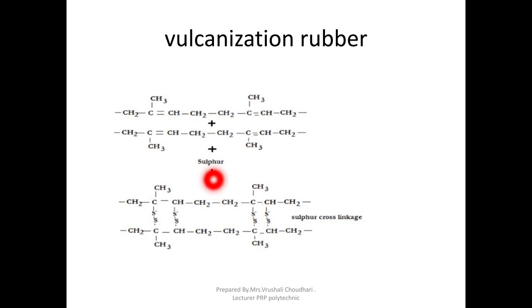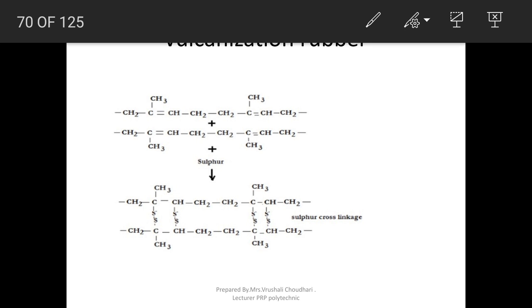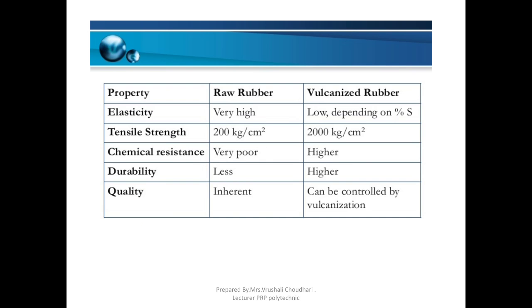But when we add sulfur, these chains are bonded with each other by the sulfur and it becomes stronger. So vulcanization is the process of adding sulfur to natural rubber at a high temperature.